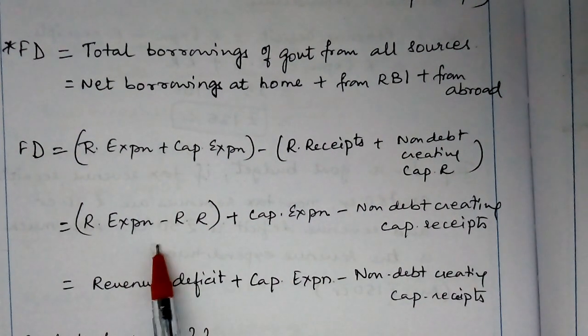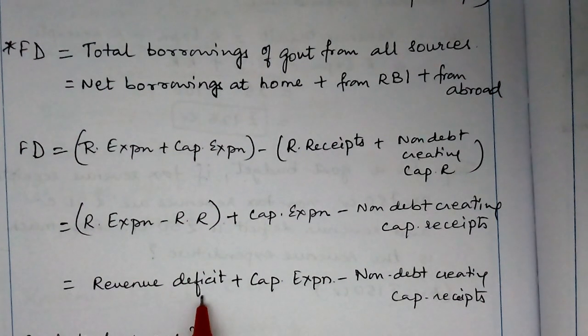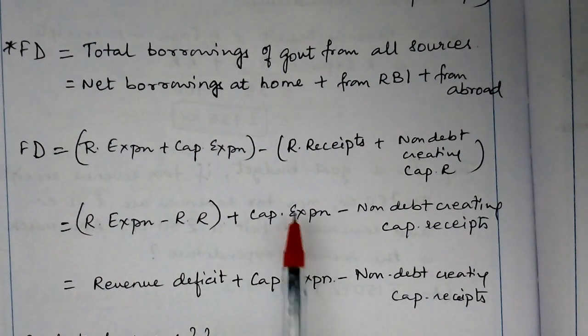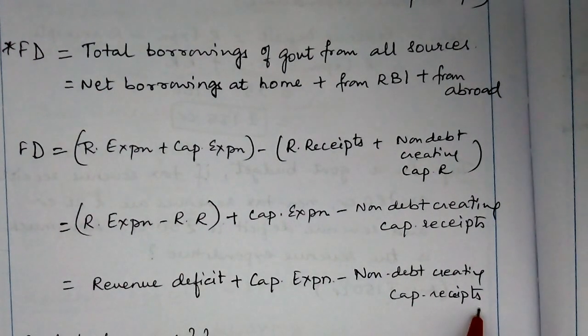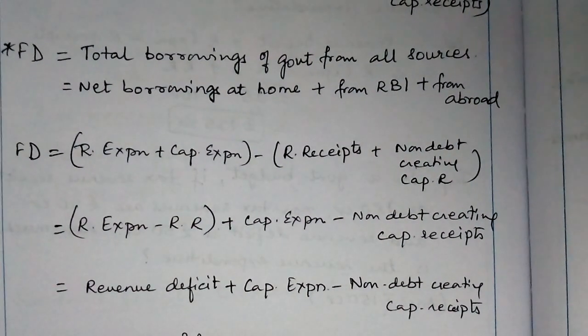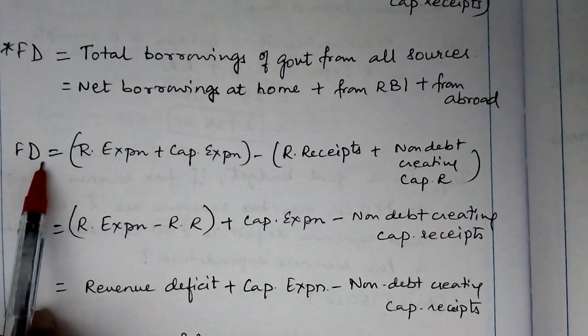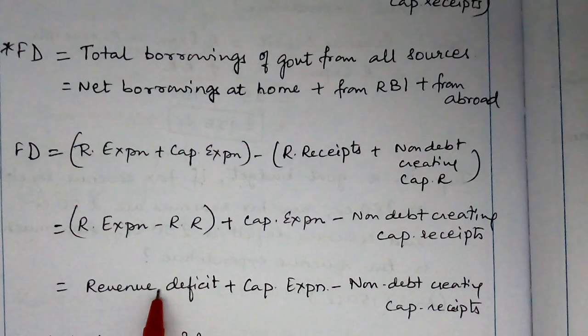What was revenue expenditure minus revenue receipts? Revenue deficit, very correct. Plus capital expenditure minus non-debt creating capital receipts. So what does this show? This shows a relationship between the fiscal deficit and the revenue deficit.